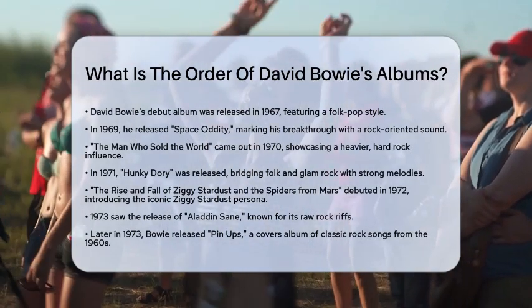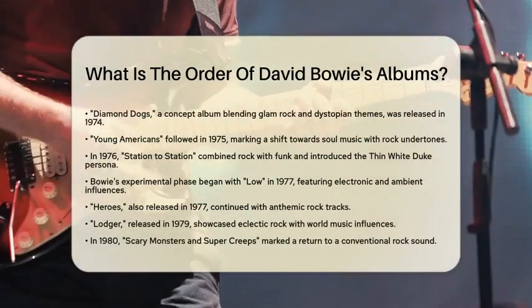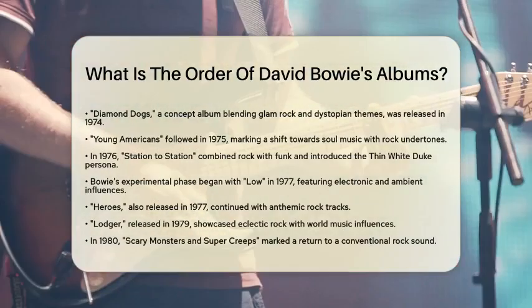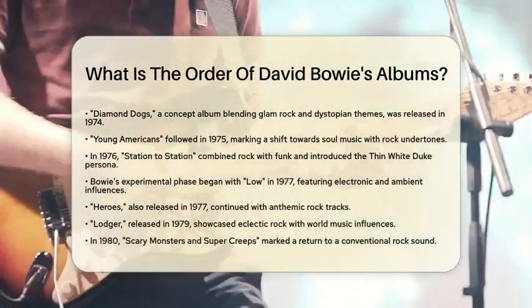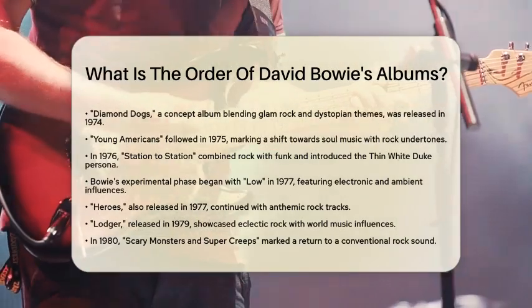The Rise and Fall of Ziggy Stardust and the Spiders from Mars came out in 1972. This album is often seen as Bowie's definitive glam rock masterpiece, introducing the iconic Ziggy Stardust persona.